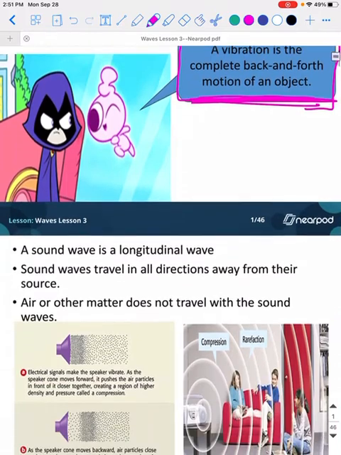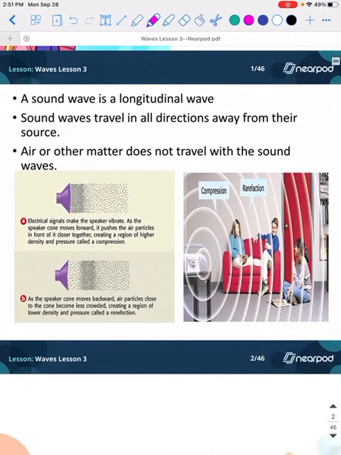So how do we get this back and forth object? Well, it is a longitudinal wave. Remember how we talked earlier about how we have transverse waves that look something like this, and then we have our longitudinal waves which look more like this, right? So this one is going to be more of that longitudinal wave, which means that they can travel in all directions away from their source and not necessarily stuck going in one linear direction.